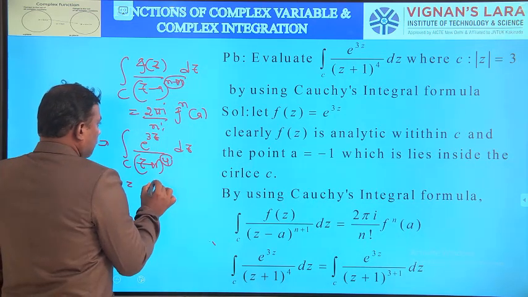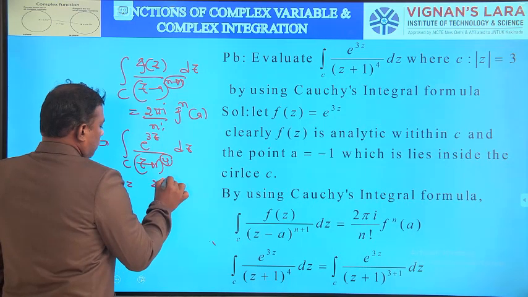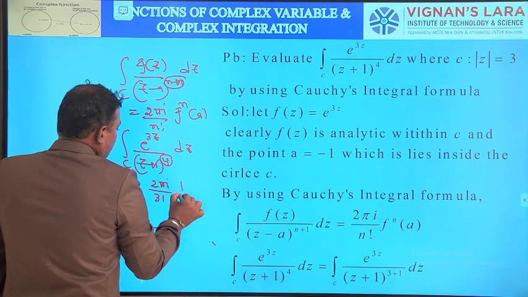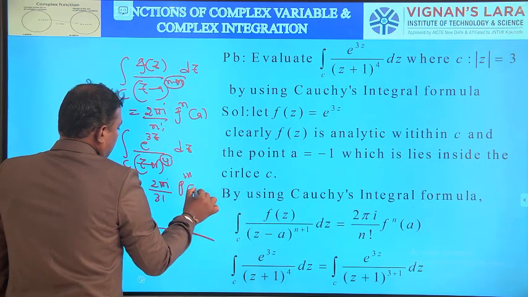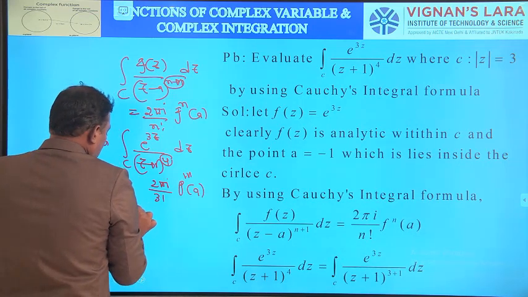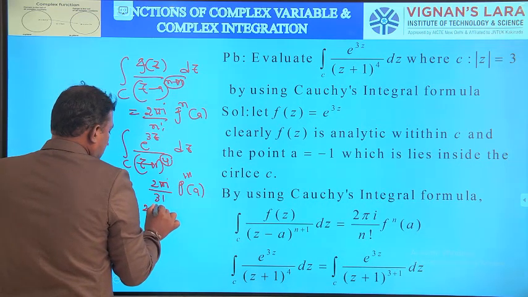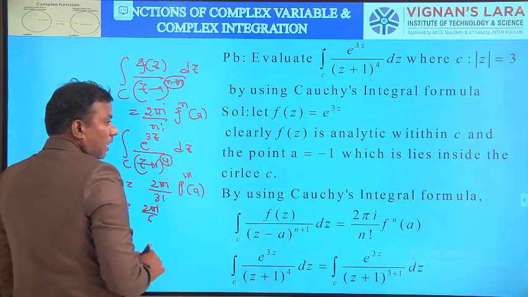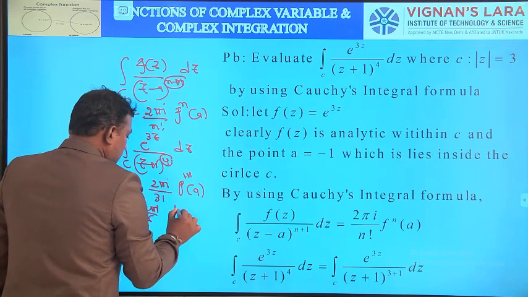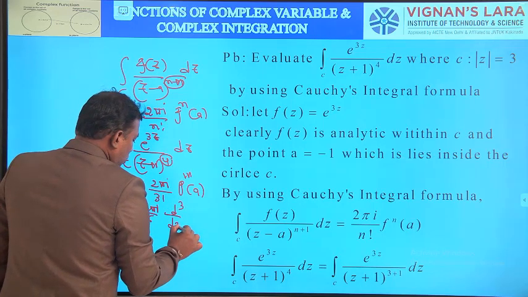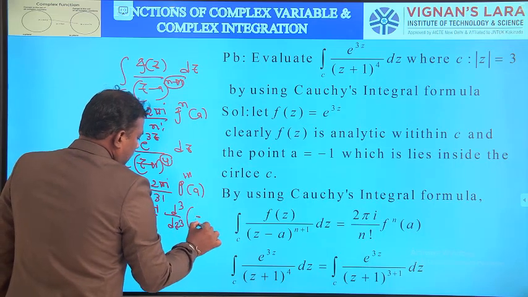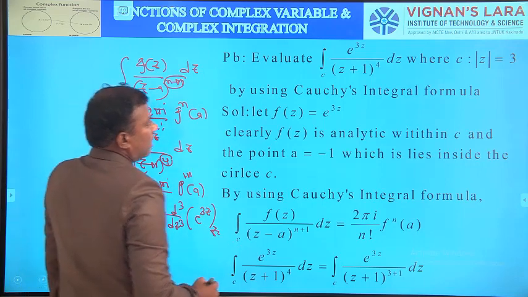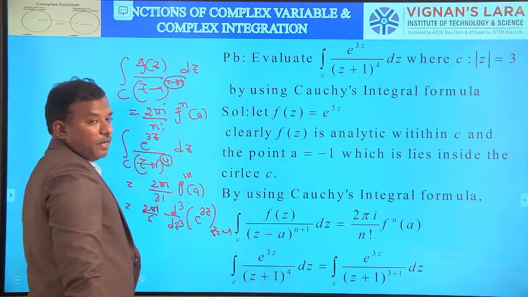So it is equal to 2 pi i by 3 factorial, since n is 3, into f triple dash of a, that is equal to 2 pi i by 6 into f triple dash of a. F triple dash means d cube by dz cube of e power 3z at z equal to a. What is a here? Minus 1, at z equal to minus 1.